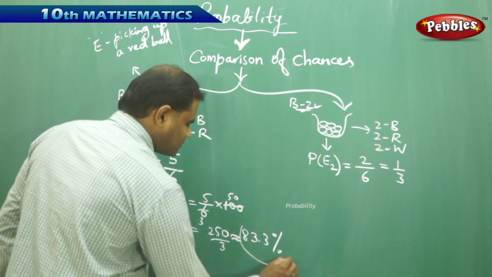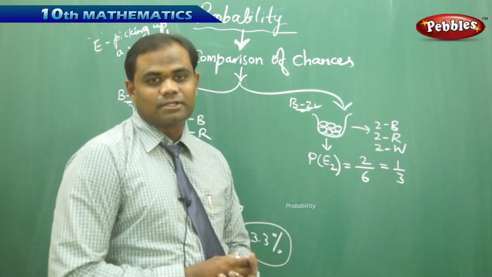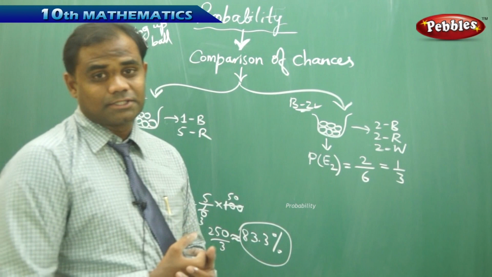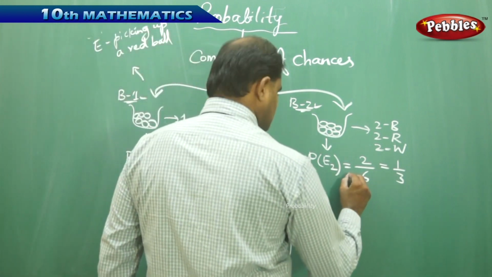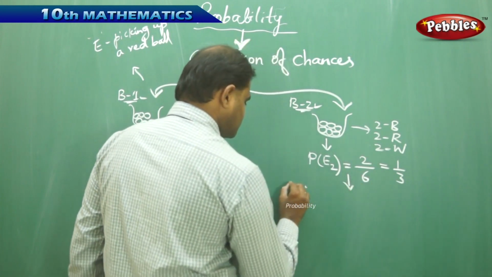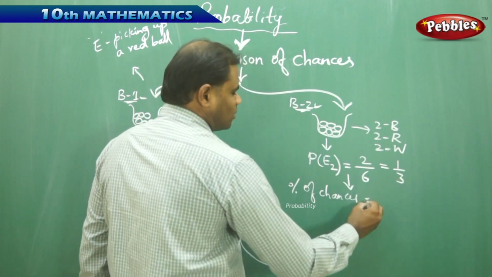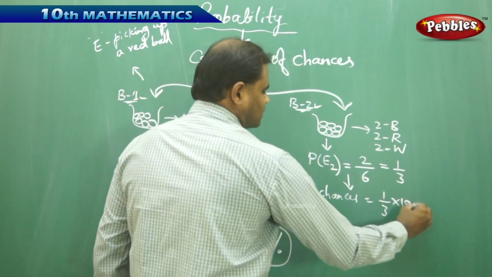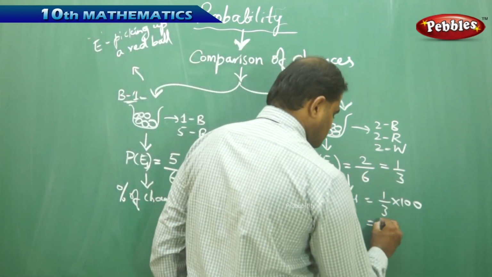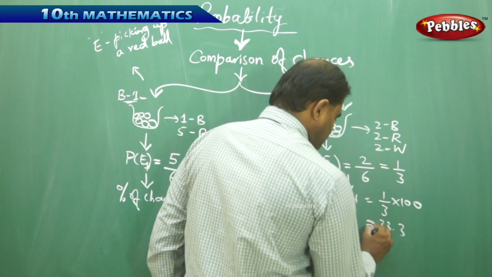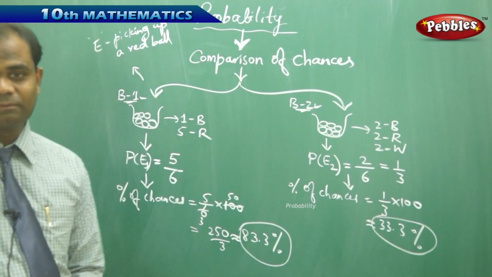So here the percentage of chances of picking a red ball is 83.3%. Let's see how much are the percentage of chances of picking a red ball from bag 2. In this case, my percentage of chances of picking the red ball is 1 over 3 times 100, because 1 over 3 is the probability as obtained. I get this to be 33.3%.